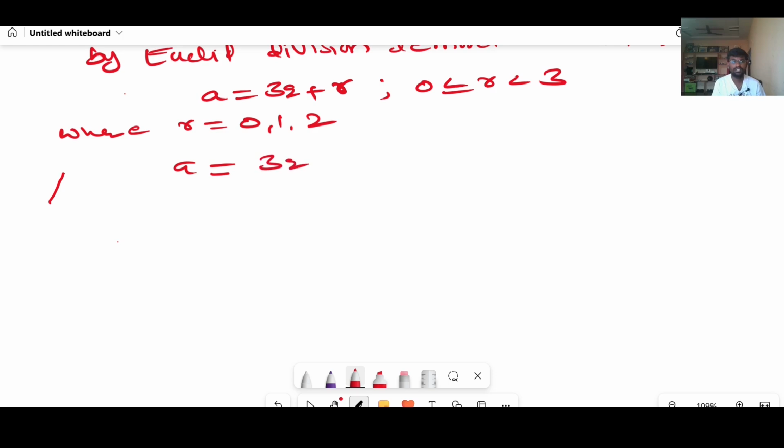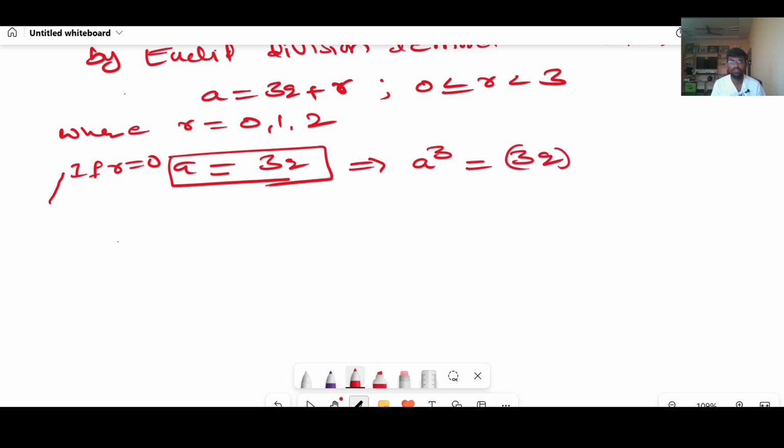If r equals 0, a equals 3q. That implies we need to find the cube of every positive integer. a cube equals 3q whole cube. Can I write this as 27q cube?